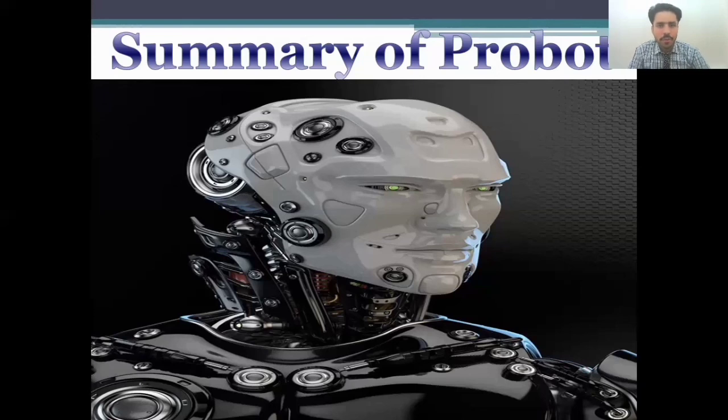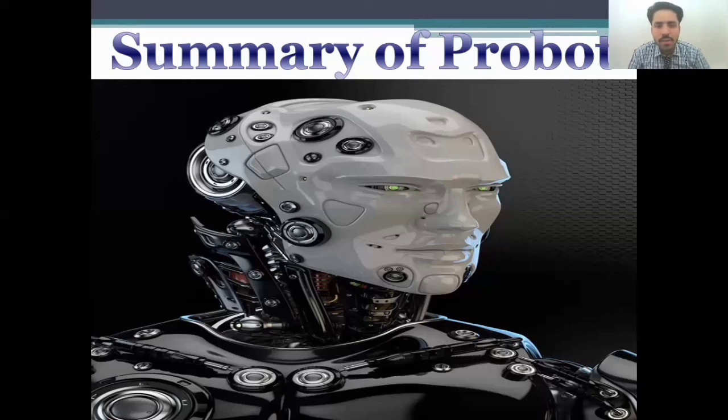The robot will work in industries, factories, or anywhere. There is no need for any human work, because the robot will do it all, since the programs are installed in the robot. When all the programs, feelings and attitudes are installed in the robot, the robot will do whatever you command. So this is all about the summary of the robot.